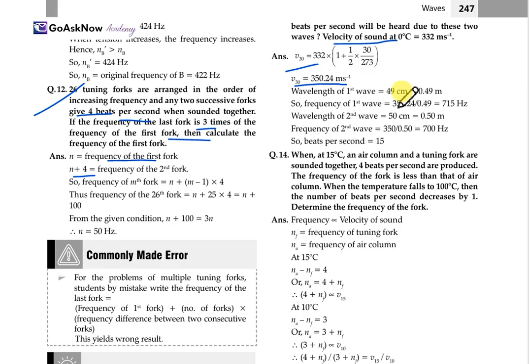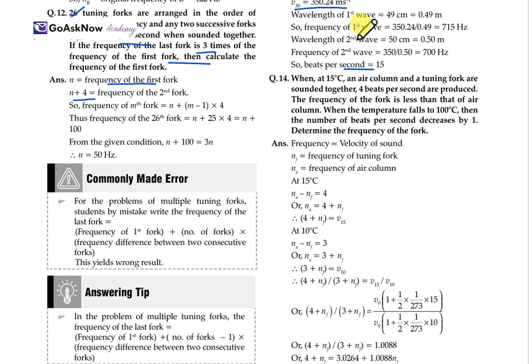Here the wavelength for the first wave will be 0.49, so the frequency is 350.24 upon 0.49, which is 715 for the first wave. For the second wave, the wavelength will be 0.50. We have to substitute all the formulas and the values that we have. And here we get the frequency values for the first wave and for the second wave. So the beats per second will be 50.